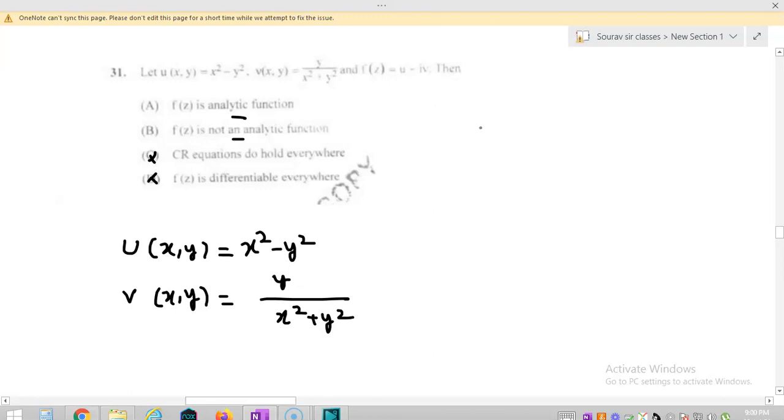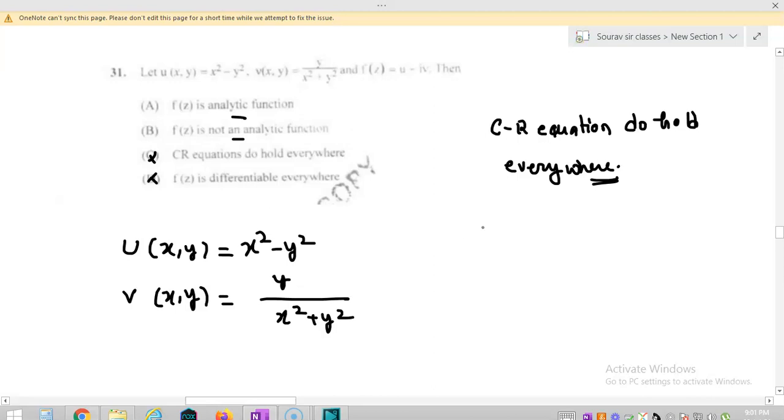Now option C says that CR equations do hold everywhere, right? It means that the claim that CR equations hold everywhere is false.